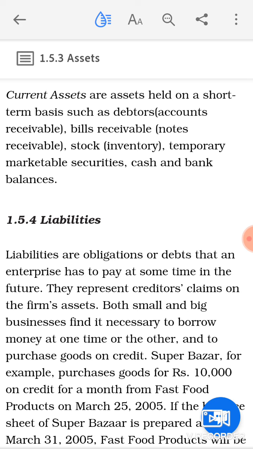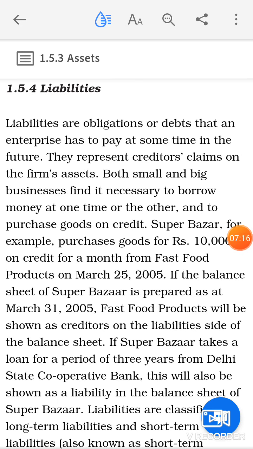The next term is liabilities. Now when you talk about liabilities, liabilities are obligations or debts that an enterprise has to pay at some time in the future. They represent creditors' claims on the firm's assets.